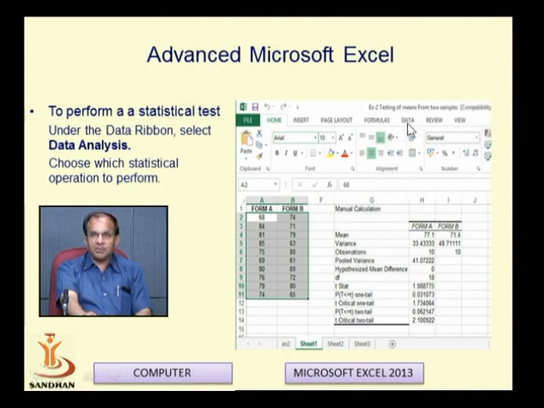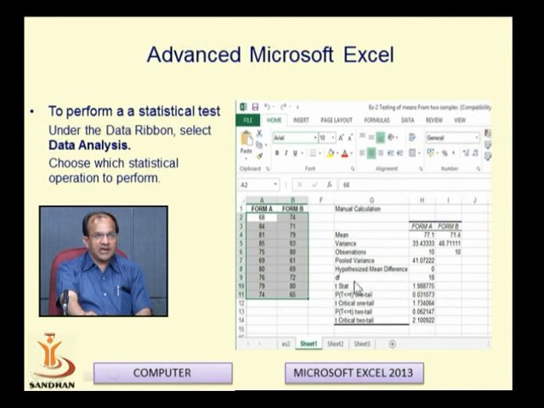In the Data ribbon, there is an option called Data Analysis, and by selecting it, we can select a t-test for testing two population means. It will directly give the output, and the output will look like this.